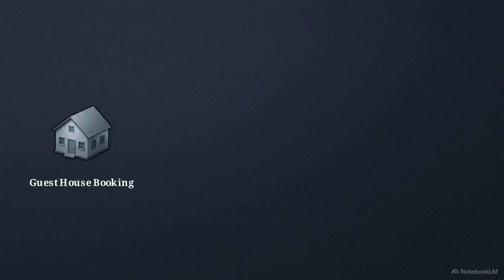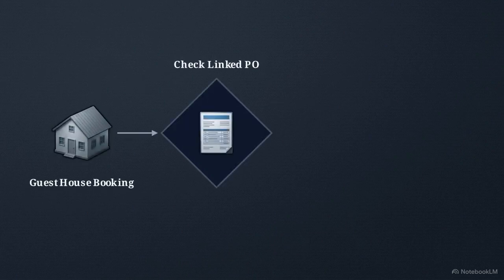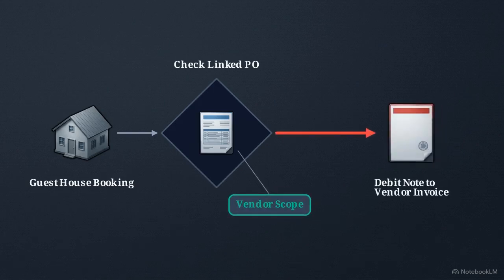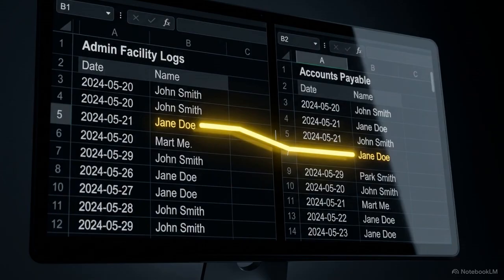The ERP logic works like this. Before a guest house booking is finalized, the system checks the linked PO. If it finds a vendor scope tag, the system routes a debit note to the vendor's invoice to recover the costs. Finally, Control 3 requires cross-functional reconciliation.